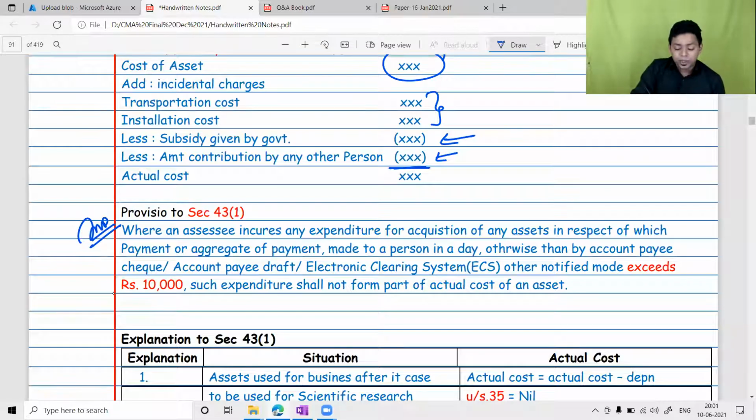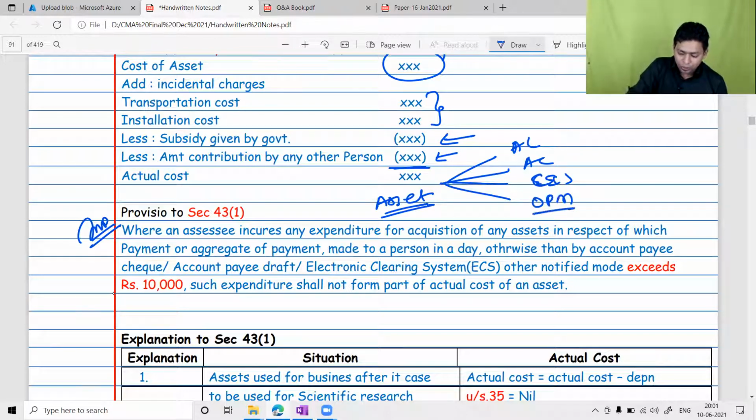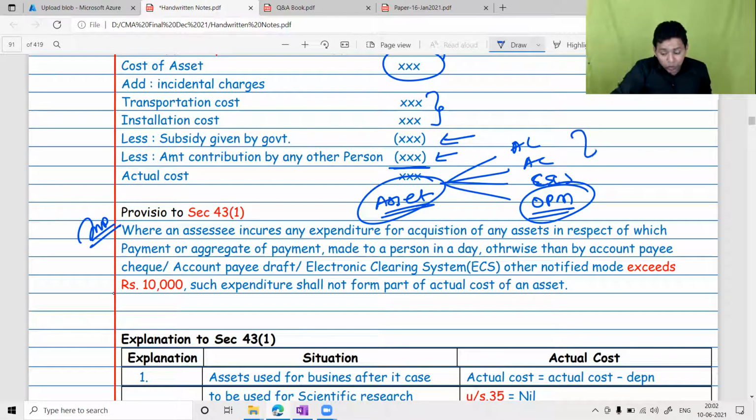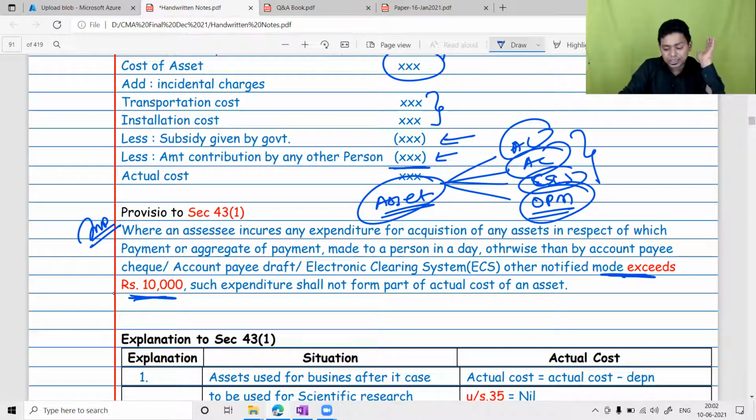This proviso is very important. It says if you are going to purchase an asset, you have to purchase it by account payee cheque, account payee draft, ECS or other prescribed mode. What do you mean by other prescribed mode? Debit card, credit card, UPI, BHIM app, NEFT, RTGS, we have discussed those. You have to use these if the amount exceeds 10,000 rupees to a person in a day. If the amount you are about to pay exceeds 10,000 rupees, you must pay by account payee cheque, account payee draft, ECS or other prescribed mode.